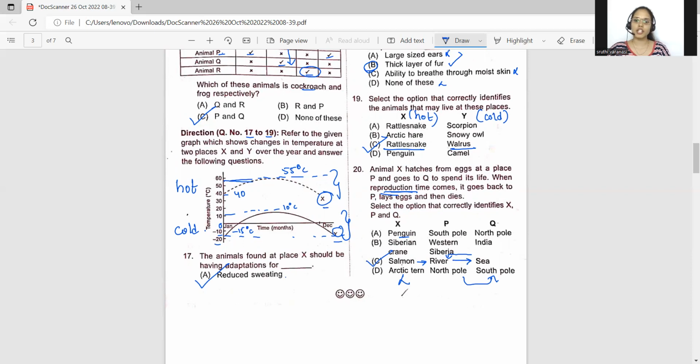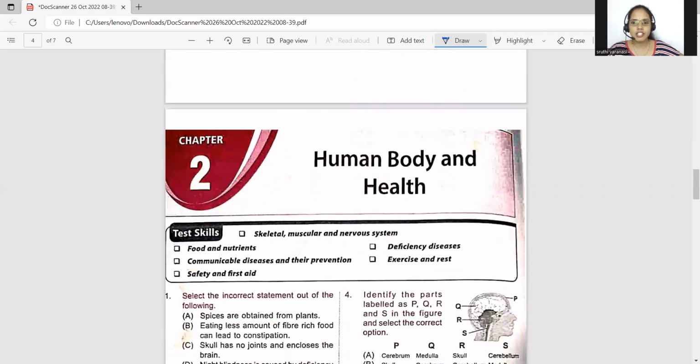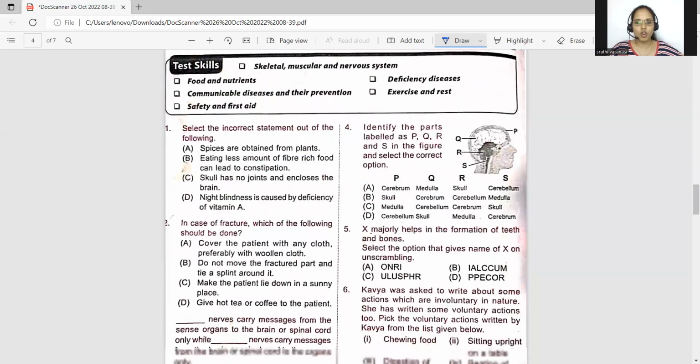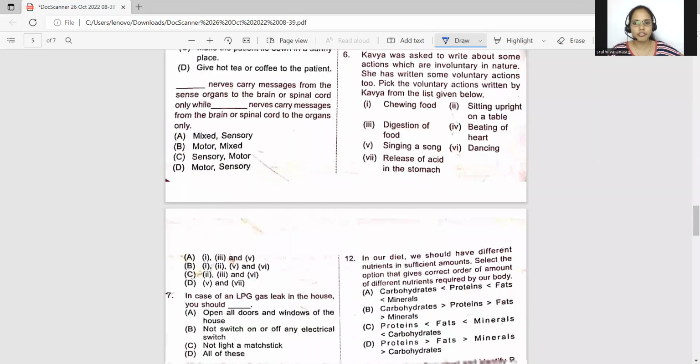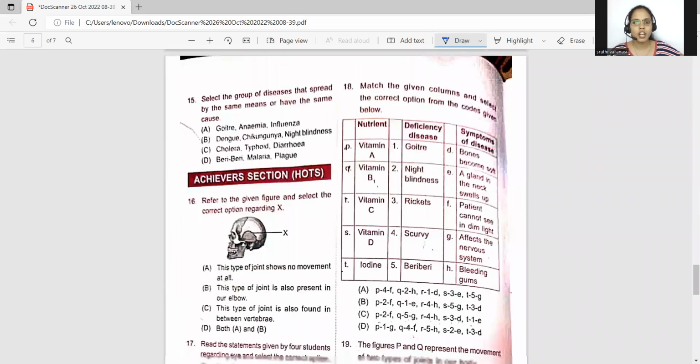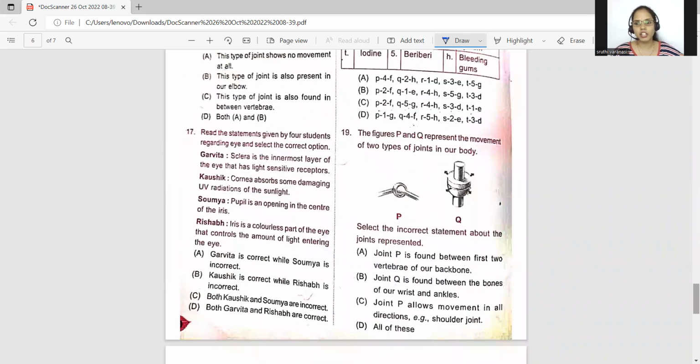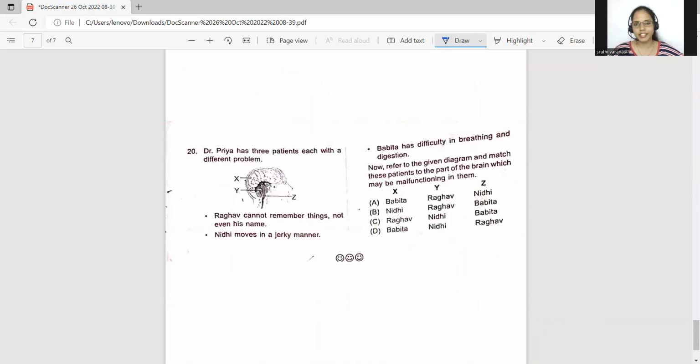Okay. So I hope today's session is insightful for all of you. The next session will discuss about the human body and health chapter, and we'll discuss about all these practice questions. There are a total of 20 practice questions, students. So we'll talk about these 20 practice questions in detail in the next session.